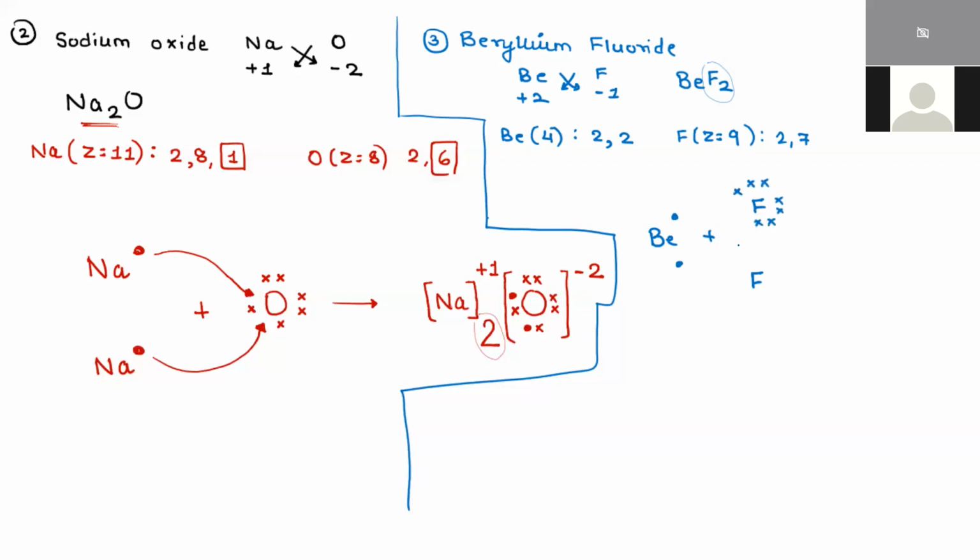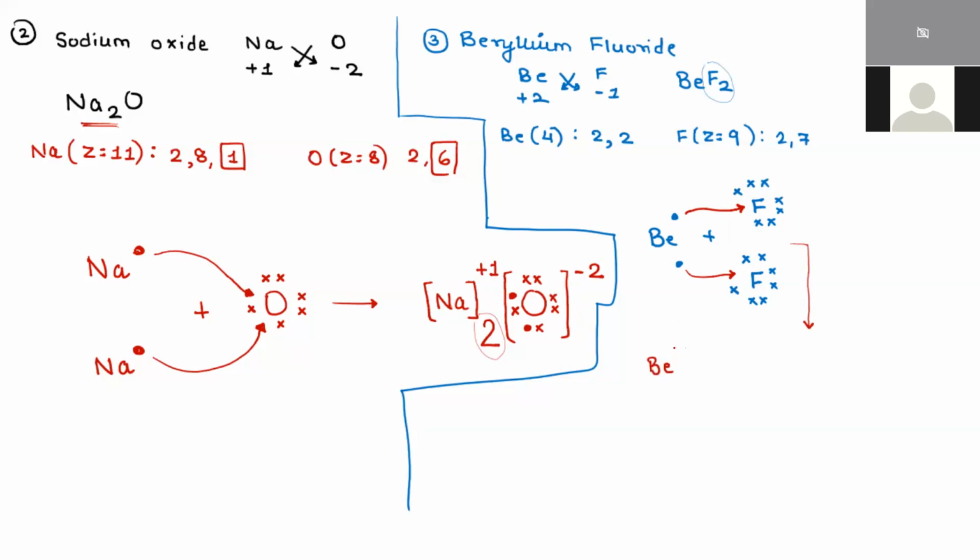Another fluorine atom also has 7 electrons. Now, the beryllium needs to give 2 electrons because its valency is 2, but fluorine requires only 1 electron. So 1 electron will be transferred to this fluorine, and over here 1 electron will be transferred to this fluorine.